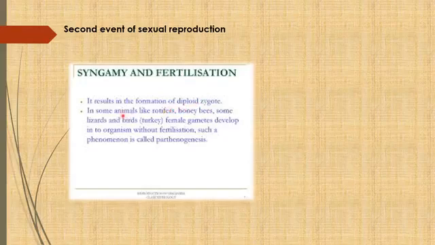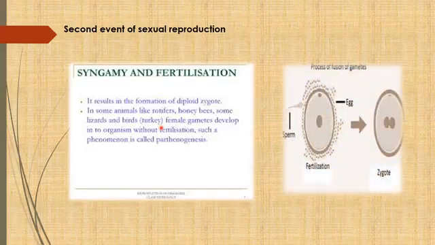For example, if we talk about rotifers, honeybees, lizards, and some birds, for example turkey, the female gametes directly develop. What is the meaning of that? Female gametes, meaning eggs, develop into an organism without fertilization, that we call parthenogenesis. If we talk about the honeybee, a very interesting phenomenon is seen. The fertilized egg, meaning the zygote, gives rise to queen and worker bees, and the unfertilized egg develops into drones